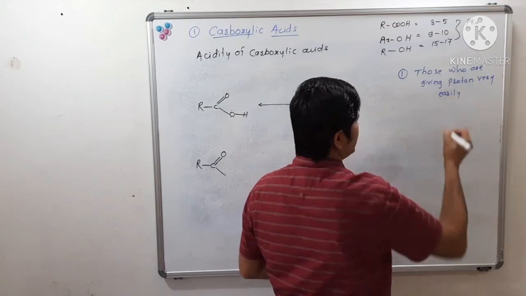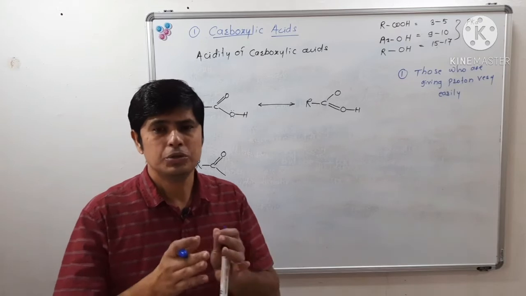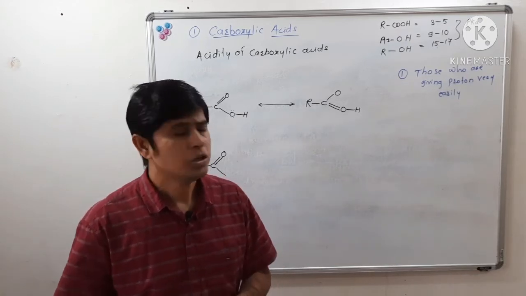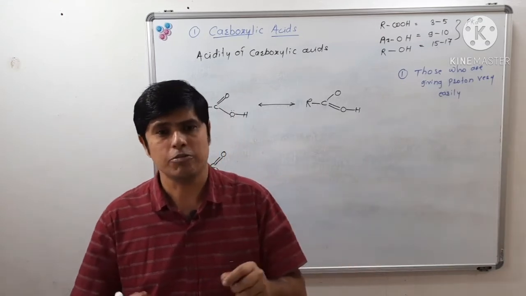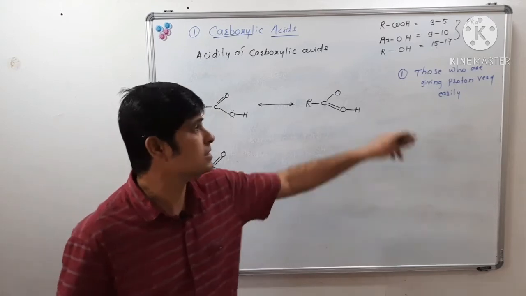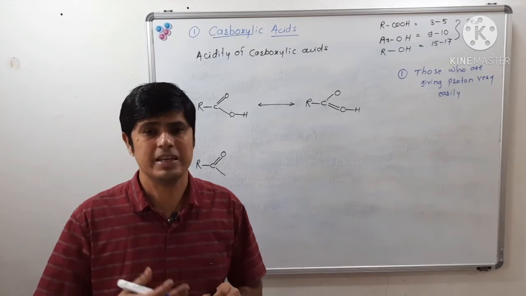If we have to compare two species, which is more acidic and which is less acidic? The species which gives a proton very easily will be the stronger acid. But this is not limited to this case only.